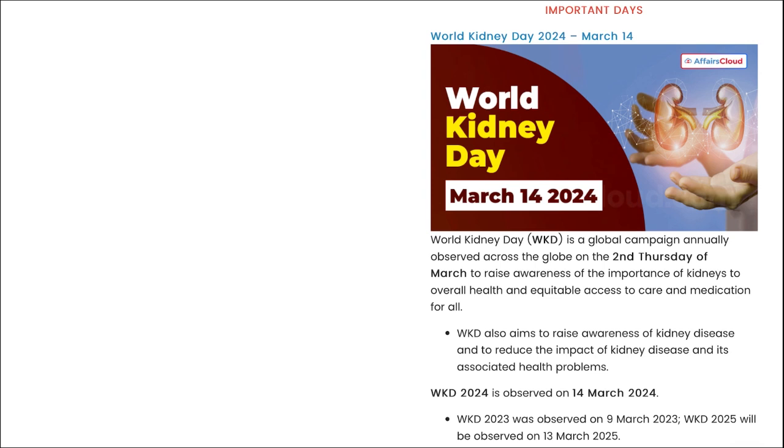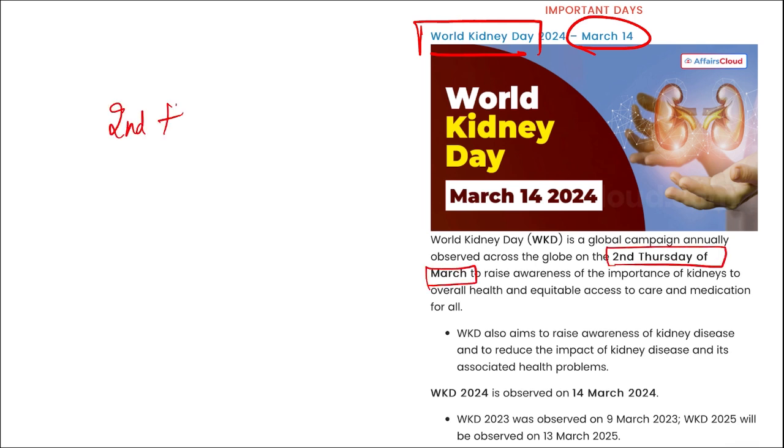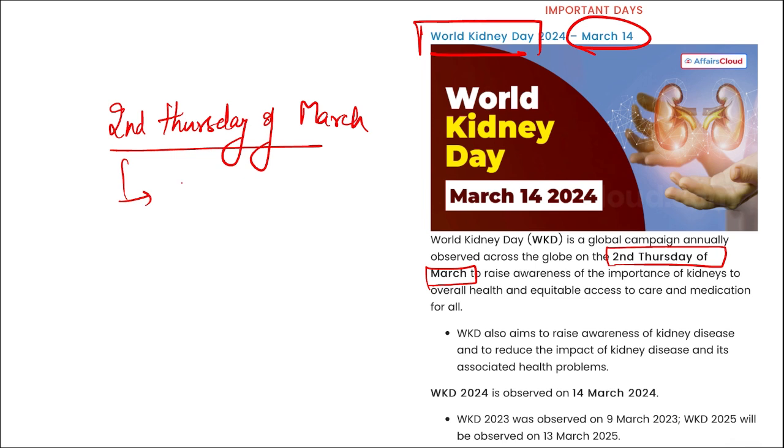Next is your important days. World Kidney Day. When do we observe this? It is observed on 14th of March, right? World Kidney Day is annually observed across the globe on the 2nd Thursday of March month. And this time it was on 14th of March. So on 14th of March we observe World Kidney Day.